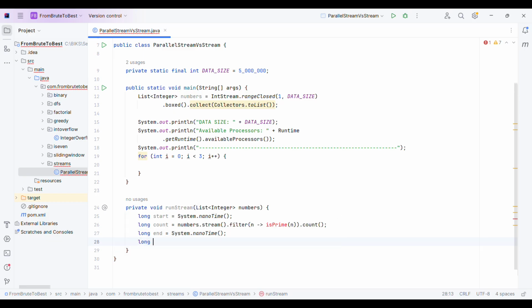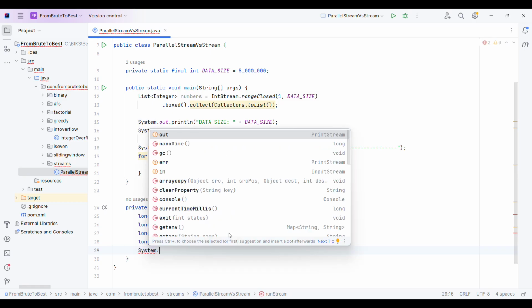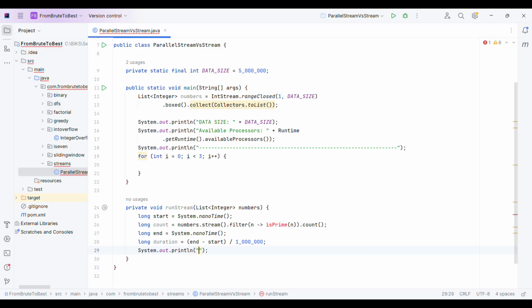Finally, I will calculate the duration of the execution. It will be end minus start, and since this is in nanoseconds, I will convert it into milliseconds. And let me add a sysout to print the duration of the execution.